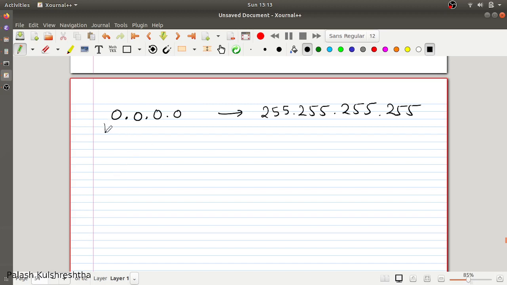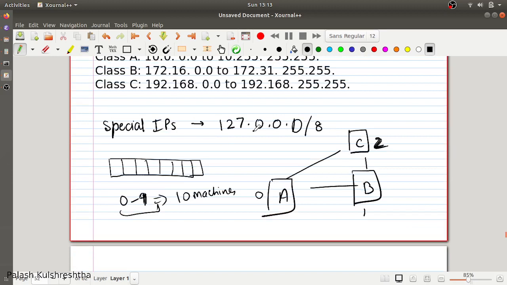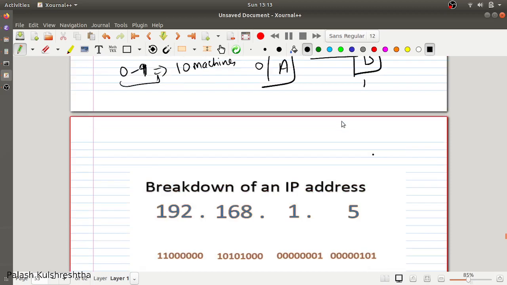For example, this is a special IP address. Another special IP address is 127.0.0.1 or 127.0.0.0/8. But before you understand what the /8 indicates, let's see how an IP address is made.